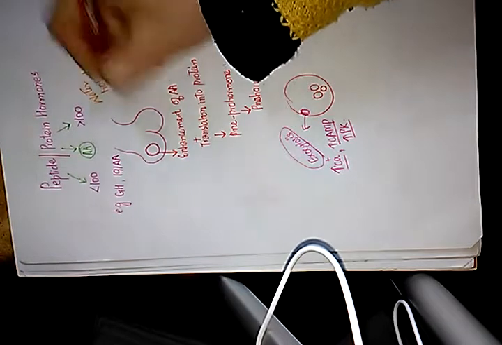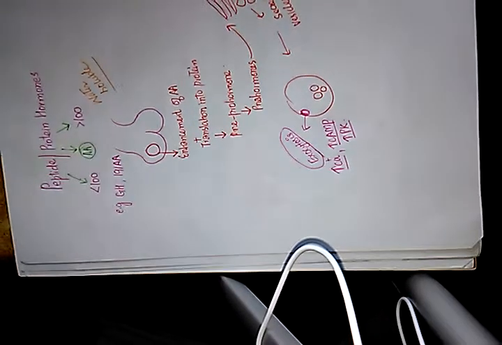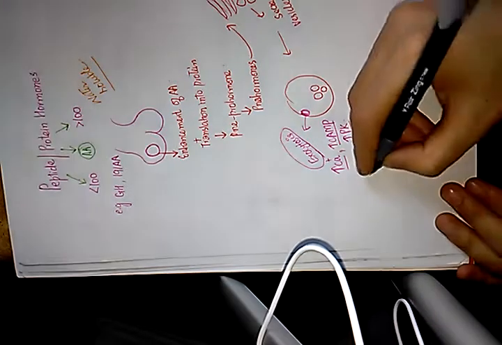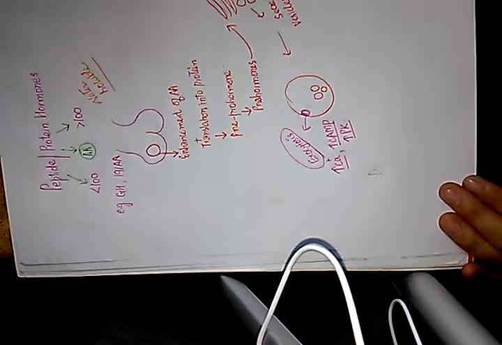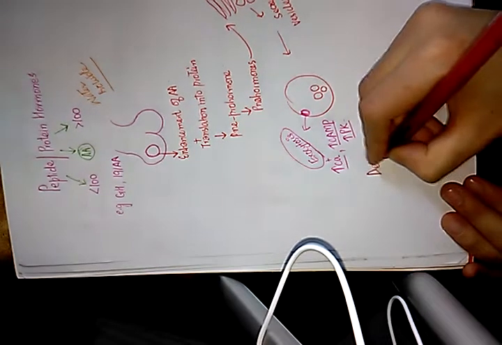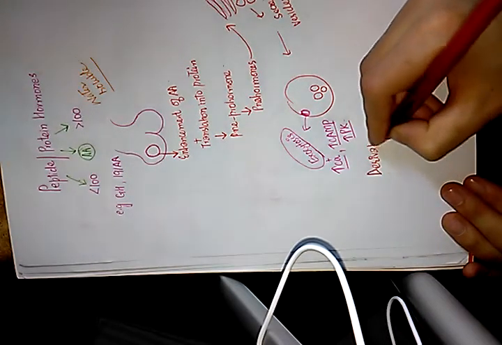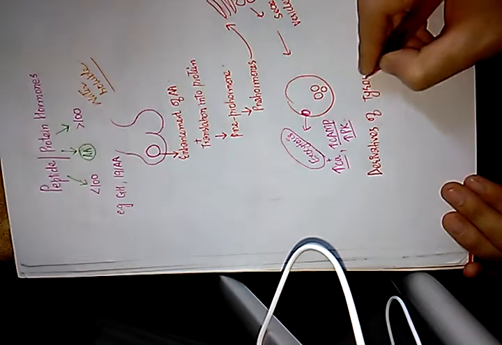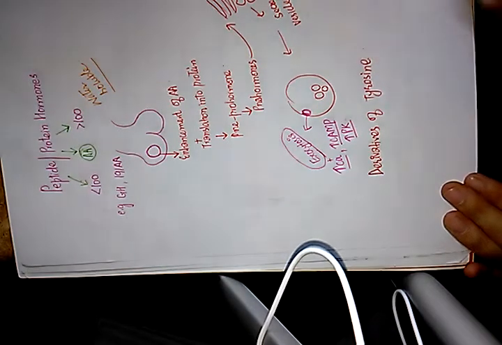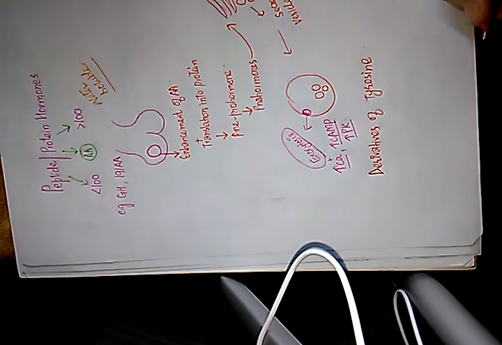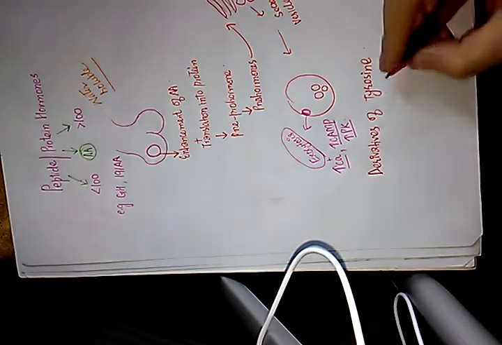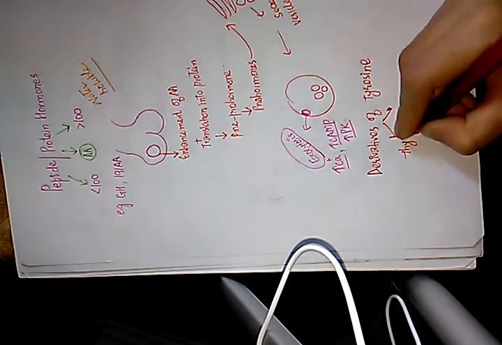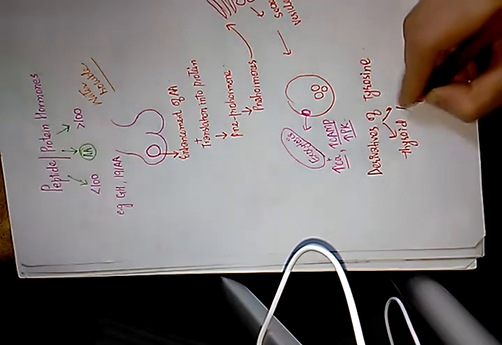Next category we will discuss is the derivatives of the amino acid tyrosine. The examples of tyrosine derivatives are thyroid hormones and adrenal medullary hormones. We have two categories: thyroid hormones and adrenal medullary hormones.